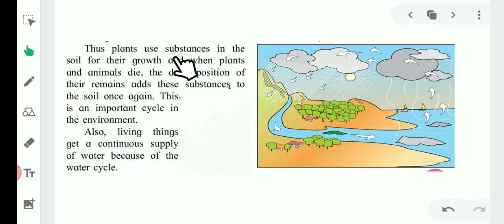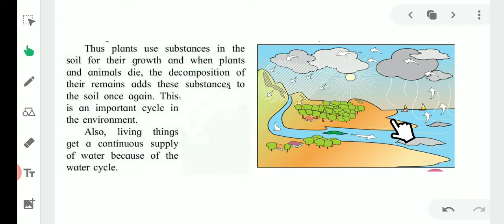The plants use substances in the soil for their growth, and when plants and animals die, the decomposition of their remains adds substances to the soil once again. This is an important cycle in the environment. Also, living things get a continuous supply of water because of the water cycle. The water cycle is the main source of water for plants. Plants grow with the help of water and sunlight.